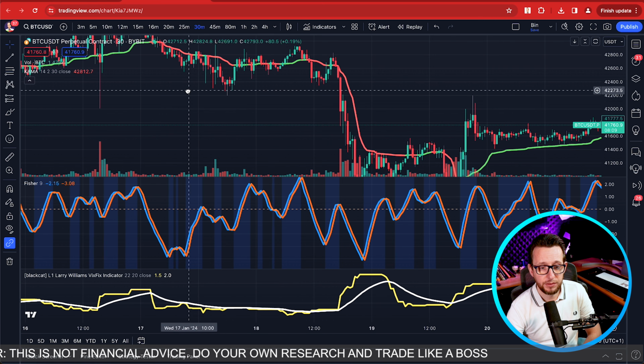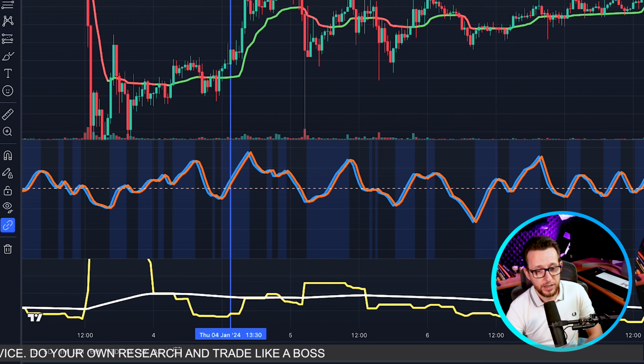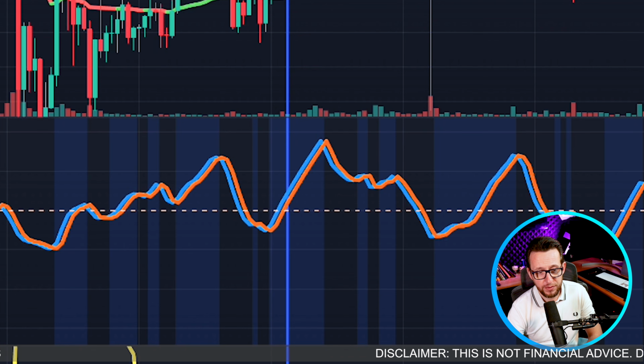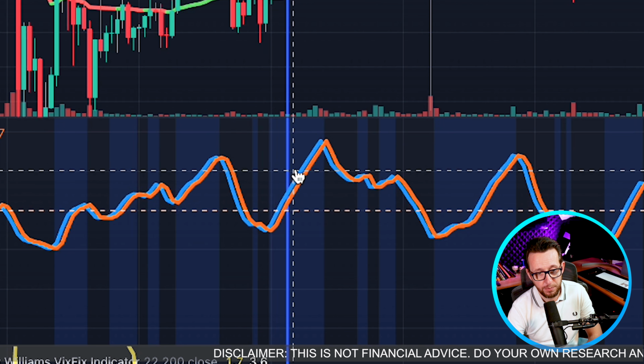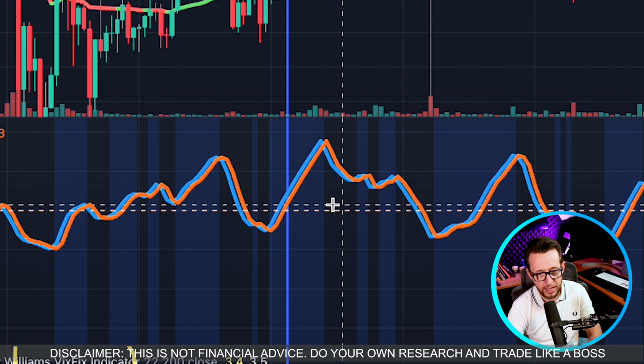So let's have a look and see if we can find some entries. Right, here we are. Okay, here's our first entry. This is a long. We're above the green comma line, which is this green line here. Prices are trending above it. We are above the 0 here on the Fisher line, which is the blue above the orange, and we're above the 0 line here, which is just there, as you can see.